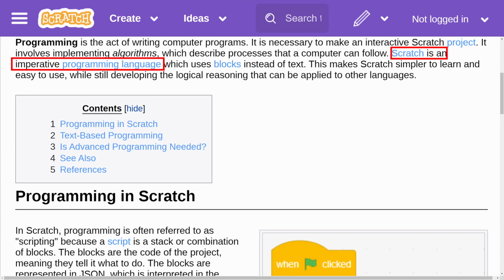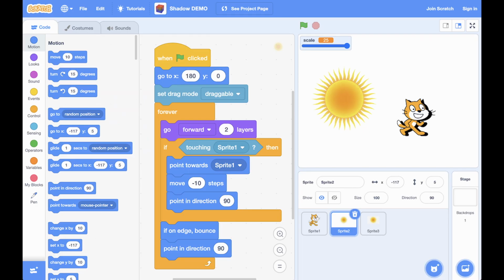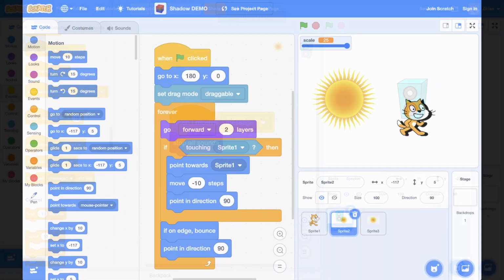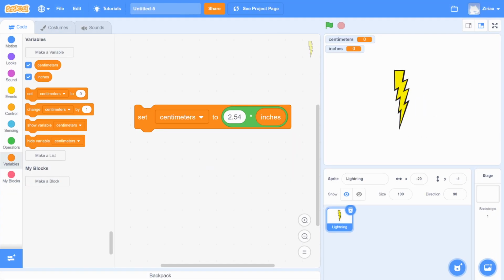First of all, Scratch is an imperative old-school programming language. Imperative means it is all about doing stuff. Moving a sprite, stopping a sound, changing the world in general. To store information, imperative programming uses variables that are read and written.